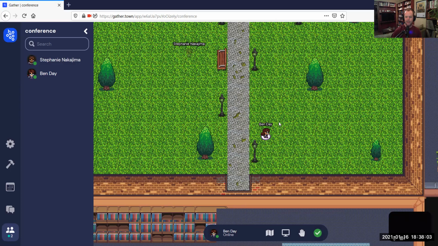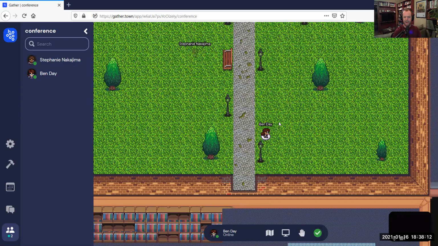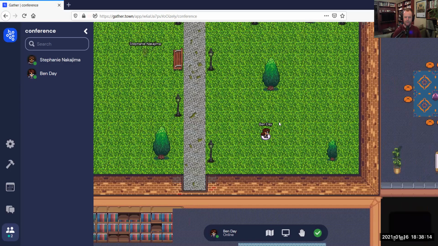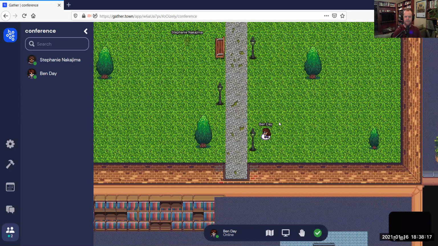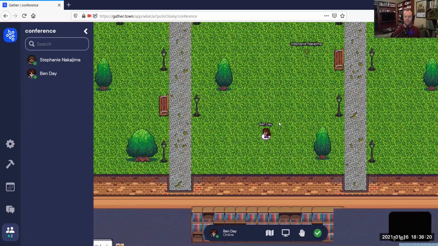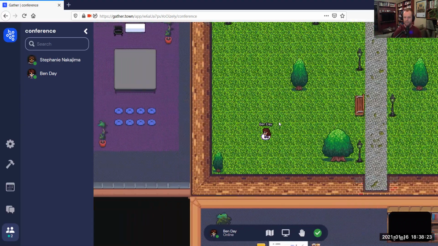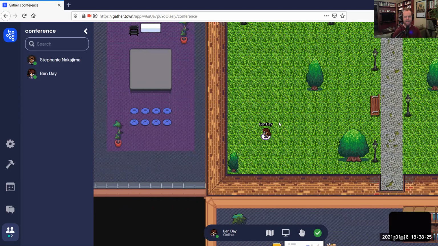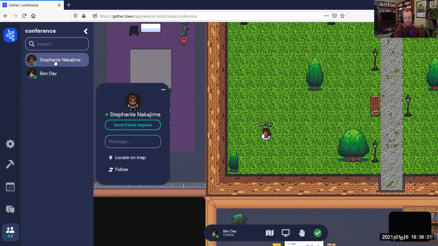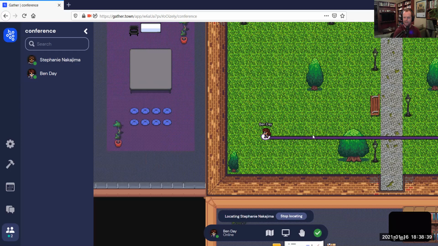So let's switch from interacting with objects and how we get around the Gather map and talk about how we interact with other people. Well, you can see my coworker Stephanie is over there. But let's say I had no idea where she was in the map. Let's say I was dropped in on the far side of the other map. Maybe there was 100 people logged in together and I had no idea where to find Stephanie. Well, there's a cool feature in Gather where you can go up to someone's name, click on their icon, and click locate on map. And it will create this line that literally walks you towards that person.